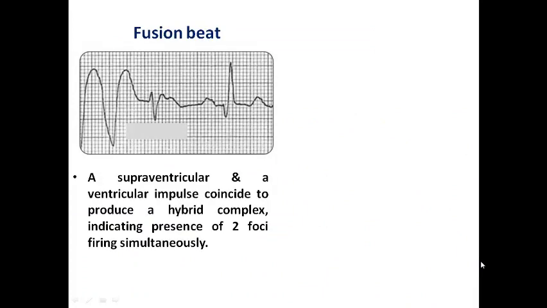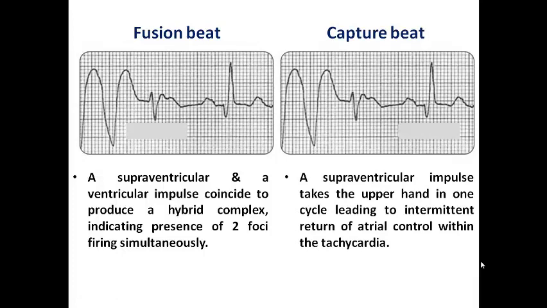we move to another criterion, which is a fusion beat. Fusion beat means that a supraventricular beat and a ventricular beat coincide with each other to produce a hybrid complex showing bizarre morphology, indicating presence of two foci firing simultaneously. And so fusion beat is just a fusion between two beats, a supraventricular beat and a ventricular beat. Whereas capture beat means that instead of a ventricular beat firing at the time, a completely supraventricular impulse takes the upper hand in one cycle, leading to intermittent return of atrial control within the tachycardia. And so I find that there is one narrow beat inside the wide complex rhythm, suggestive of a capture beat.